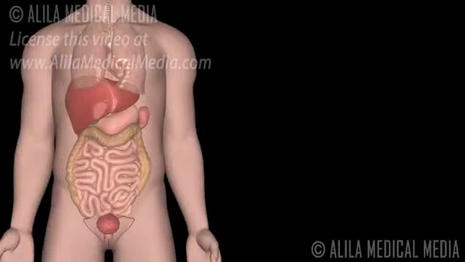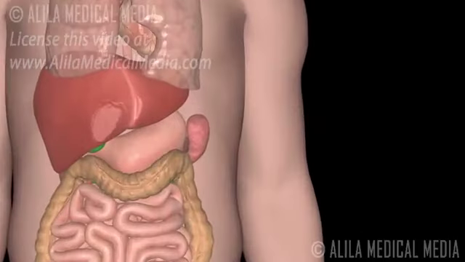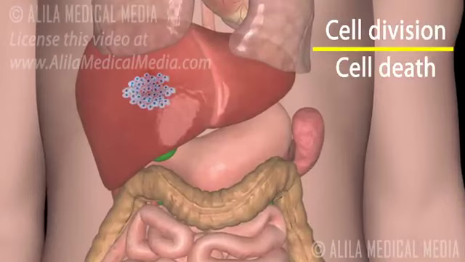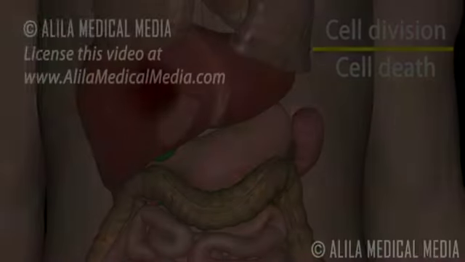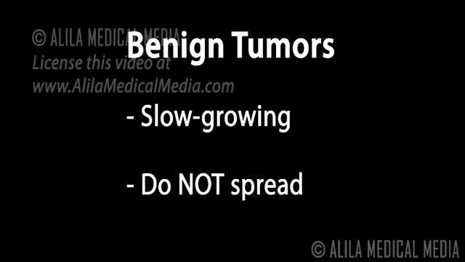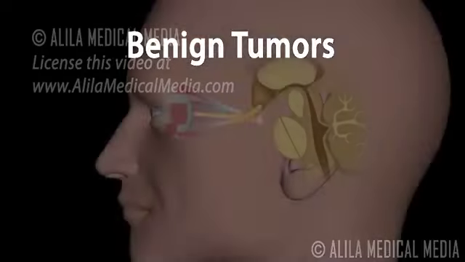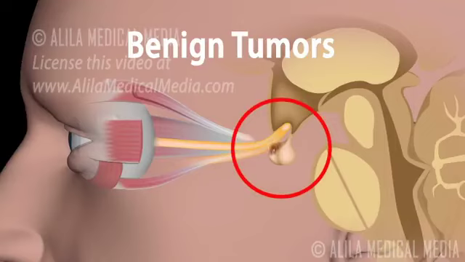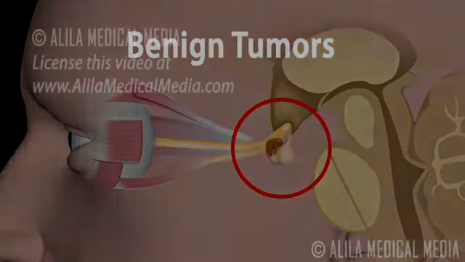The number of cells in a tissue is determined by the balance between cell division and cell death. Uncontrollable cell division leads to formation of abnormal growths called tumors. Tumors can be benign or malignant. Benign tumors are slow-growing and constrained by surrounding connective tissue, so they do not spread to other organs. They can still be harmful or even kill by pressing on nearby nerves, blood vessels, or brain tissue. Examples of benign tumors include pituitary tumors, which may press on optic nerves and cause loss of vision.